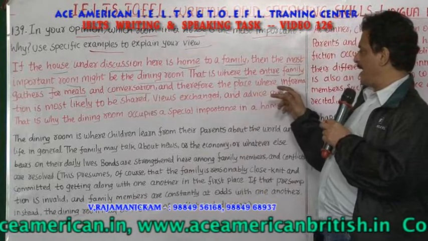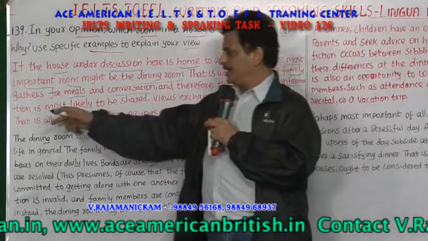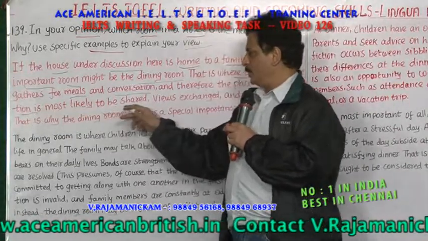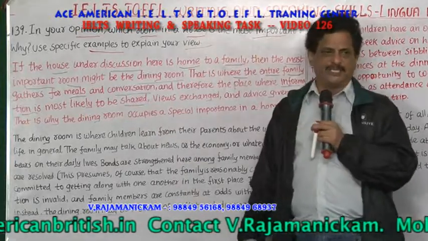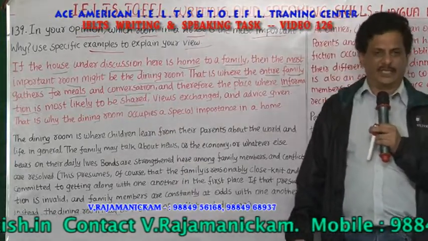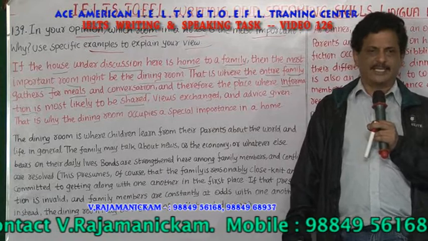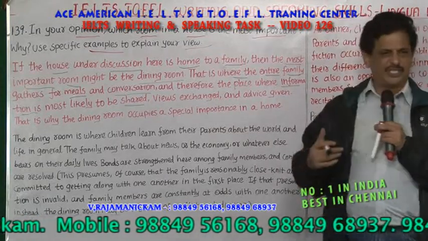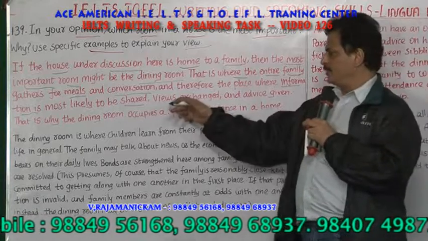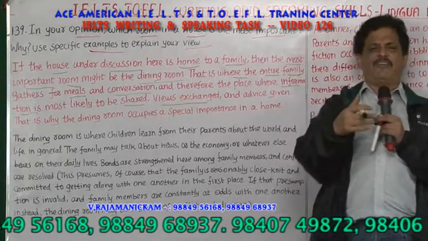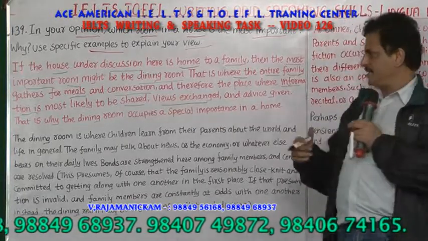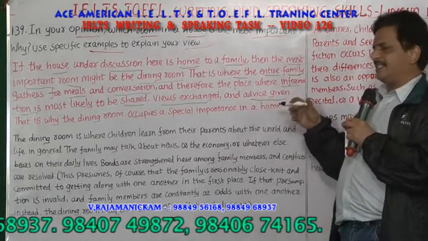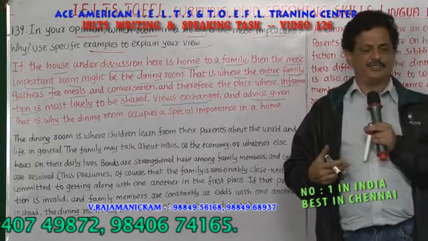Therefore it is the place where information is most likely to be shared. This is the dining place where the families get together to have their meals. That's the place where conversation freely flows and information is shared. The views between the family members are exchanged and advice is given. Here the advice is given by elders to the youngsters.